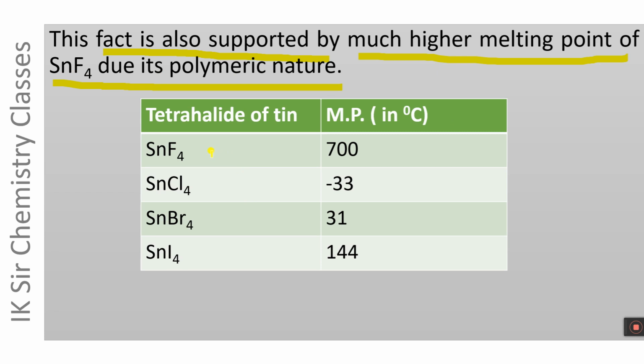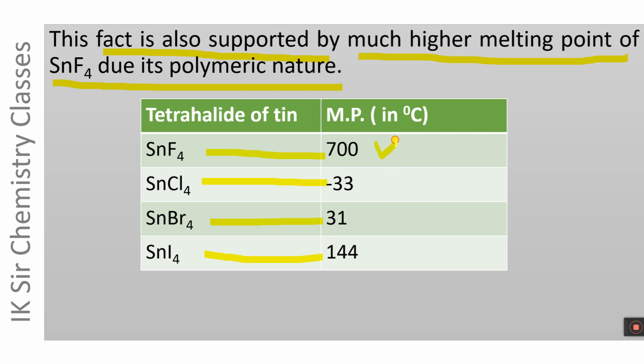It is obvious that the melting point of SnF4 is 700 degrees centigrade, while that of SnCl4 is minus 33 degrees centigrade. The melting point of SnBr4 is 31 degrees centigrade, and that of SnI4 is 144 degrees centigrade.